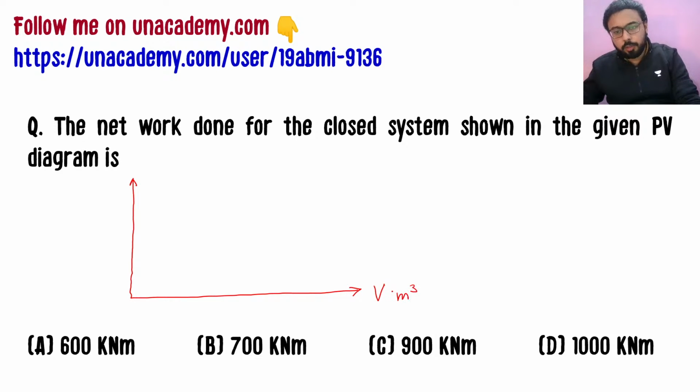Volume in meter cube, pressure in bar. Six, 4, and we have here 1. Then we have 2 and 6.